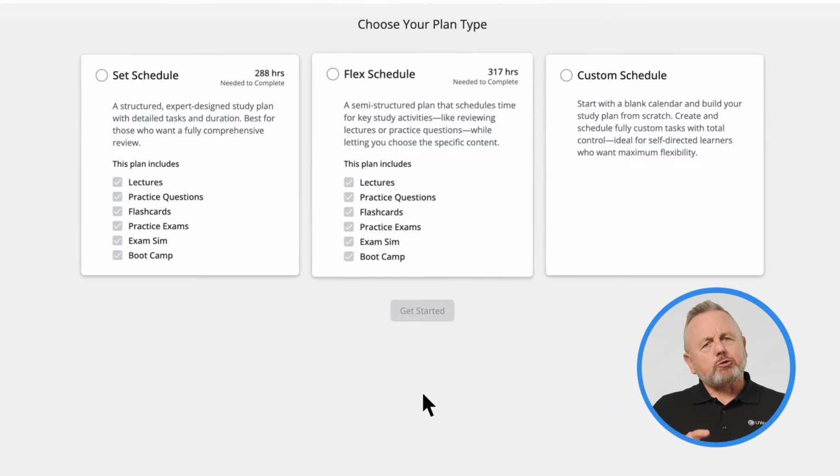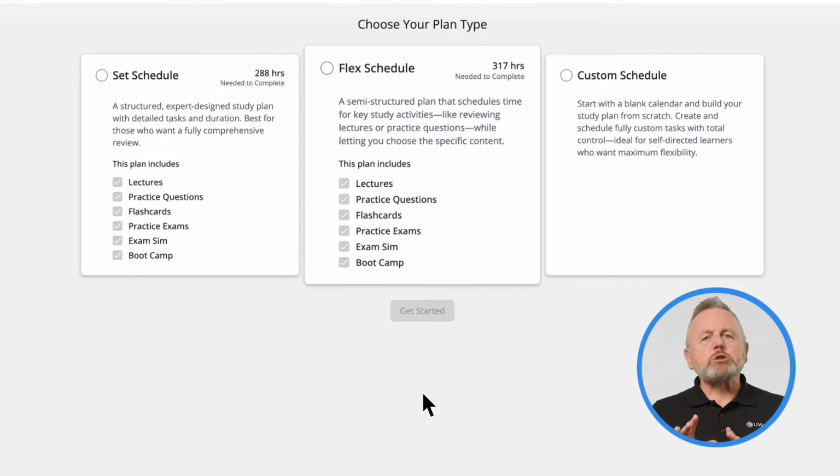The flex schedule is similar. We build a schedule with the features you select and allow you to fill in the curricular components. This is excellent for repeat test takers who need to focus on specific areas or candidates with specialized knowledge that they can skip over.